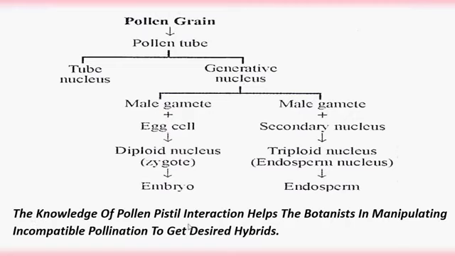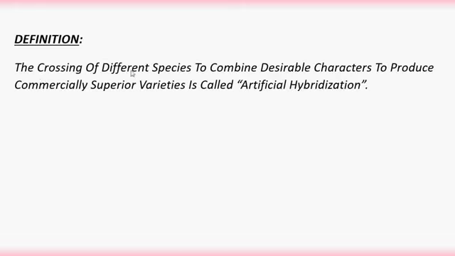The knowledge of pollen-pistil interaction helps the botanists in manipulating incompatibility pollination to get desired hybrids. Artificial hybridization. So the definition of artificial hybridization: the crossing of different species to combine desirable characters to produce commercially superior varieties is